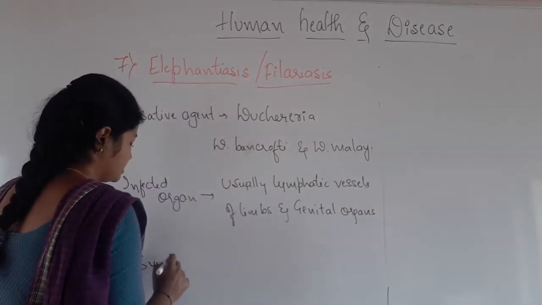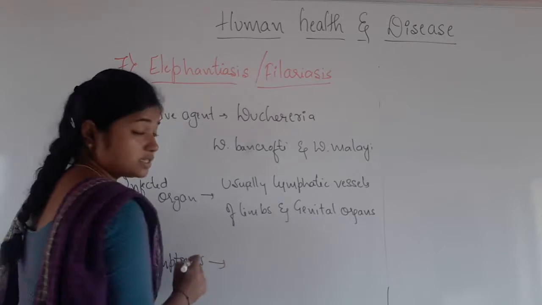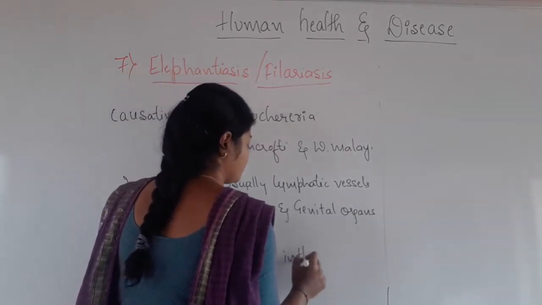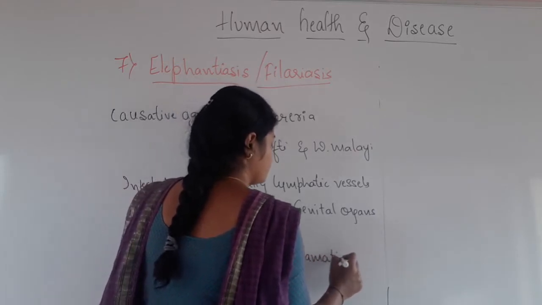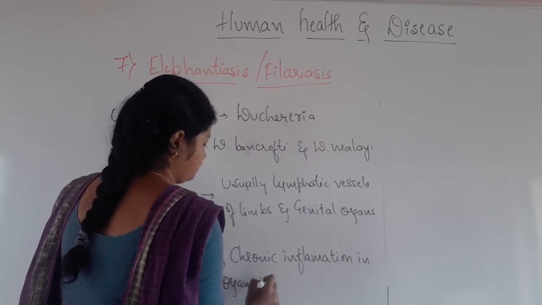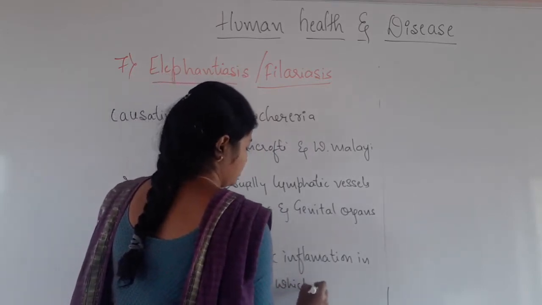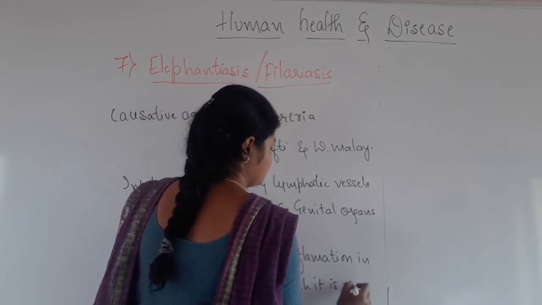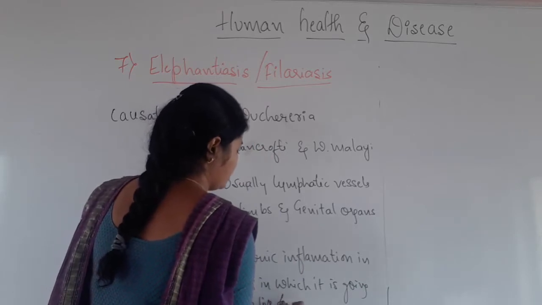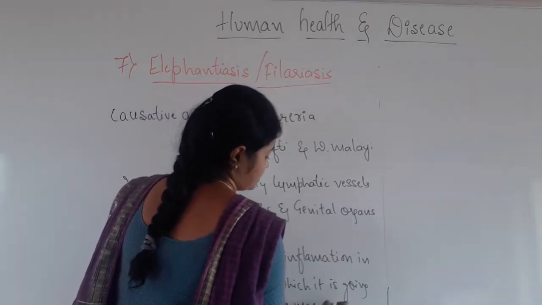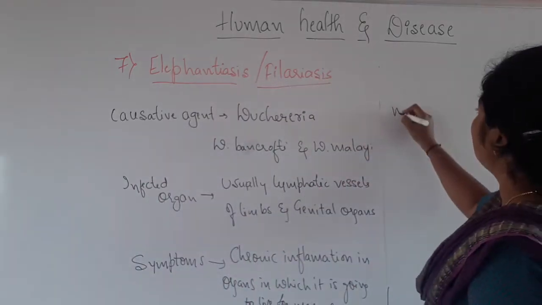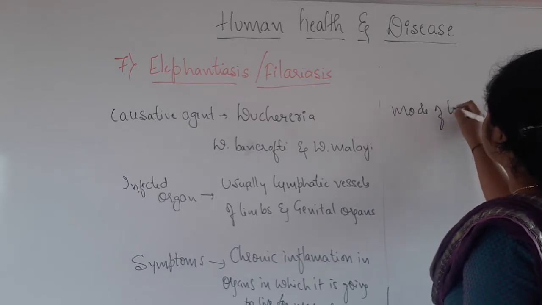The main symptom is chronic, meaning severe, inflammation in the organs in which it is going to live for many years. Now coming to the mode of transmission.